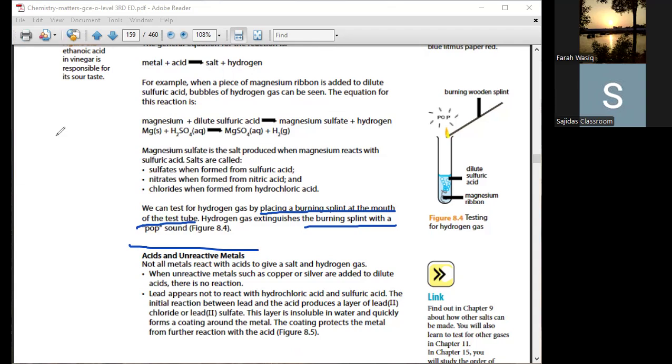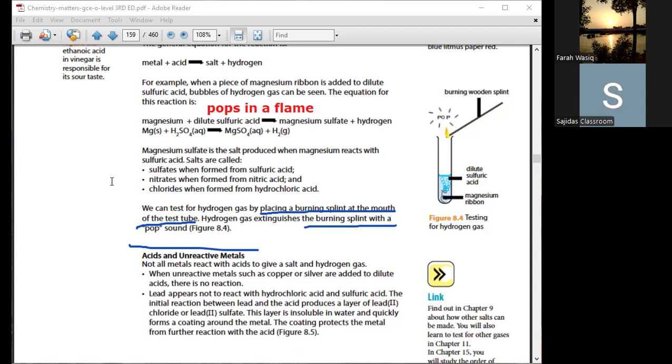And the one line answer in the marking scheme is pops in a flame. You must write it down. Pops in a flame. It's a shortcut, and it is accepted because it is written in your syllabus. For hydrogen gas, pops in a flame. Okay, I've written it. Yes, miss. I've written it. Okay, great.